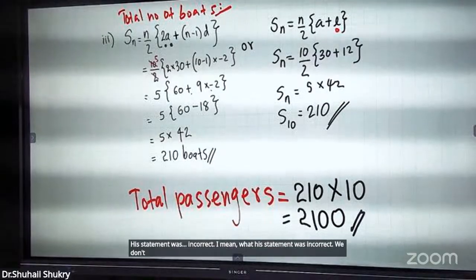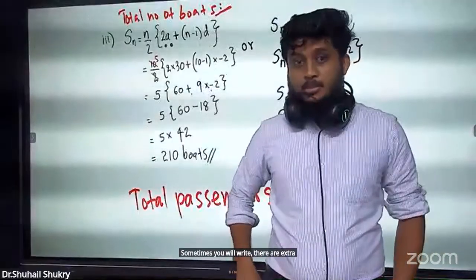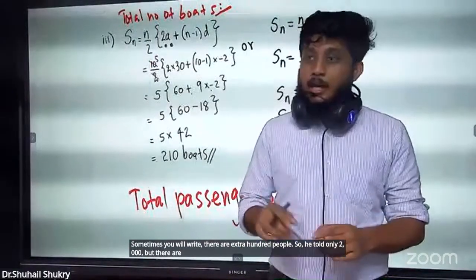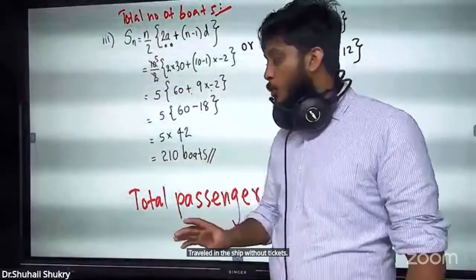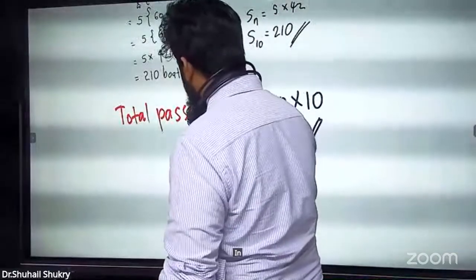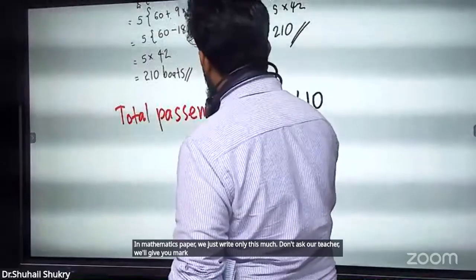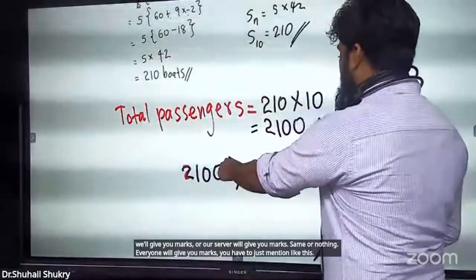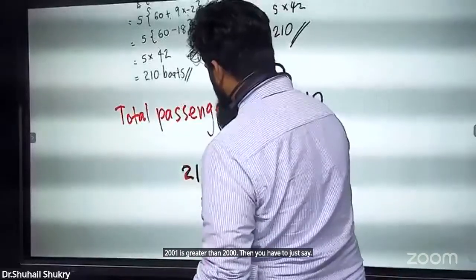We don't write in mathematics like a literature paper. Sometimes you will write, there were an extra 100 people. So he told only 2,000, but there are 100 more. Therefore, 100 people have traveled in the ship without tickets. We just write only this much in a mathematics paper. Don't ask if the teacher will give marks. Everyone will give marks. You just have to mention like this: 2,001 is greater than 2,000. Then you just say false.